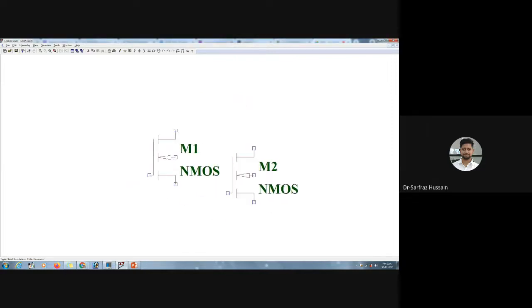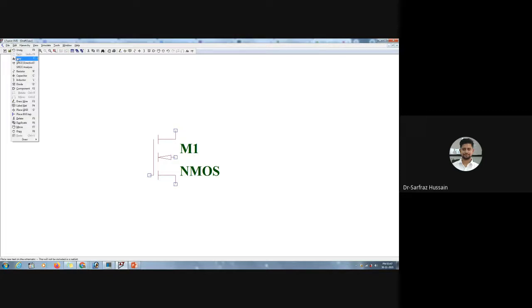So let us place it here, NMOS 4. We have placed it over here. First of all, we'll complete this particular circuit and then we'll place the model. How to do the characterization for this one? I need a VDD over here, and I need some voltage over here as well. If I keep VGS constant and sweep the VDS value, then I should get the output characteristics, right? Let me just write it down.